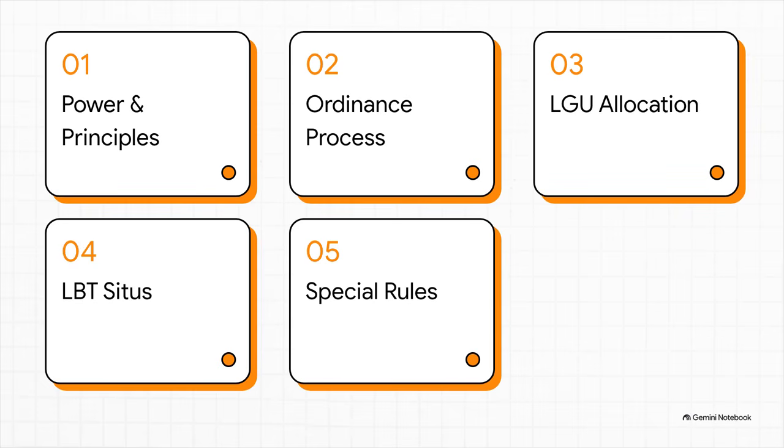So, to make this stick, think of your brain as a filing cabinet. We're setting up 5 distinct mental file folders today. Folder 1, Power and Fundamental Principles. 2, the ordinance process. 3, allocation by LGU level. 4, local business tax Situs. And 5, special rules and retirement. Setting up these folders right now is going to make recalling this stuff during the exam completely effortless.